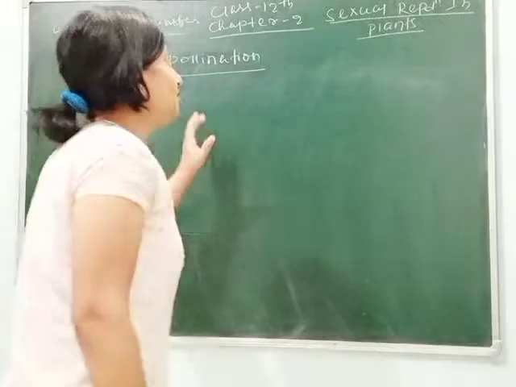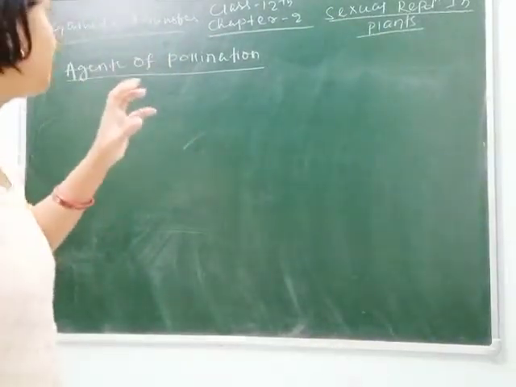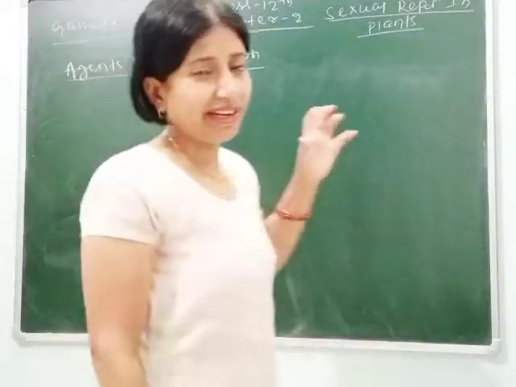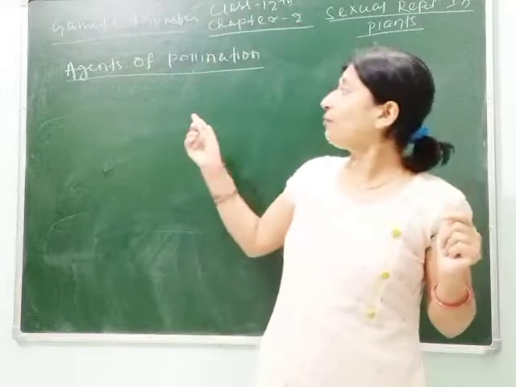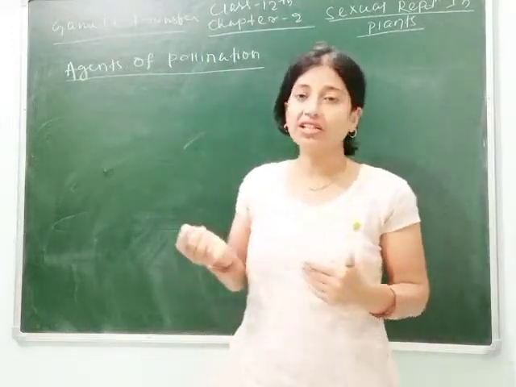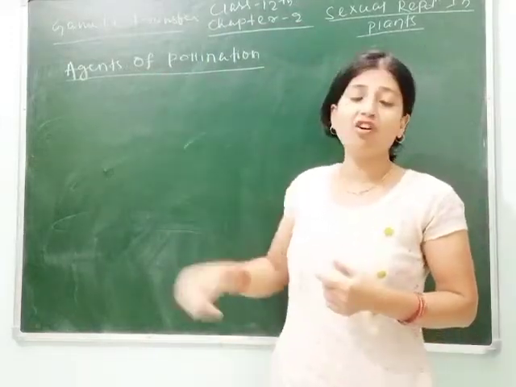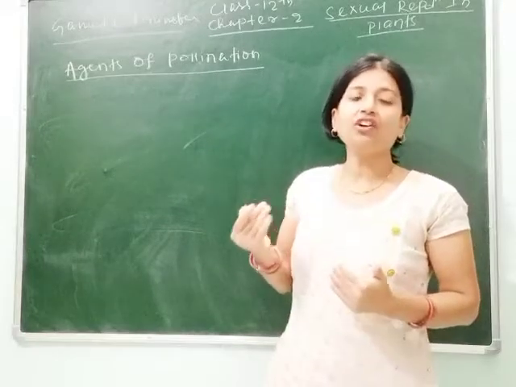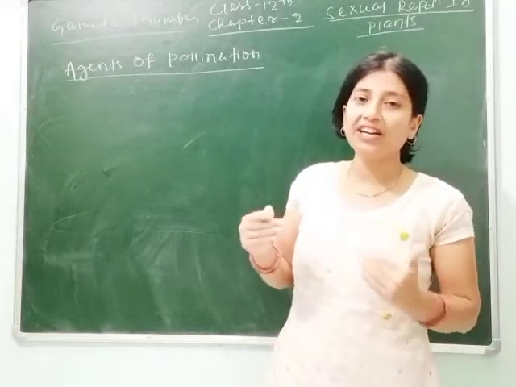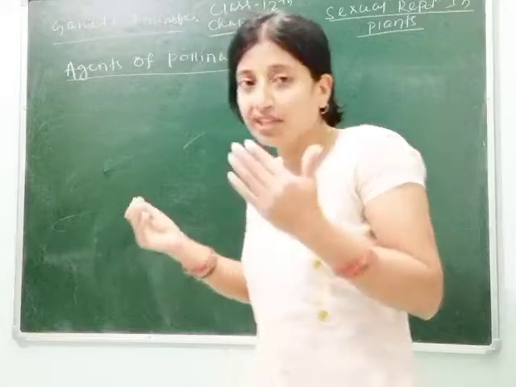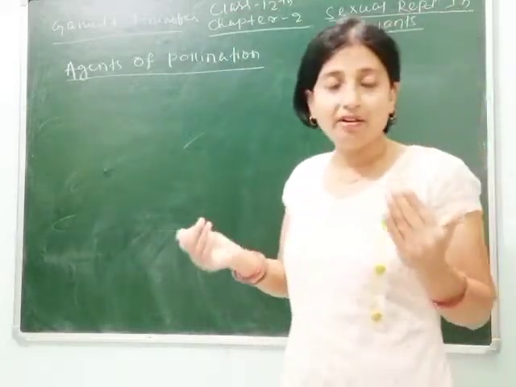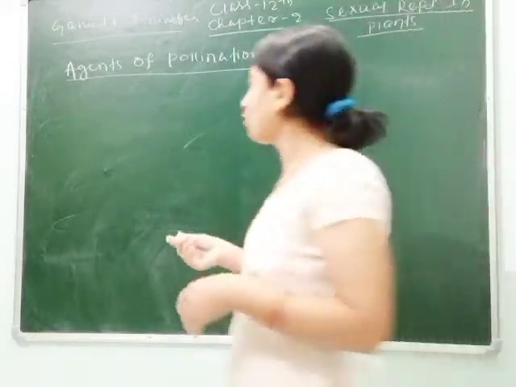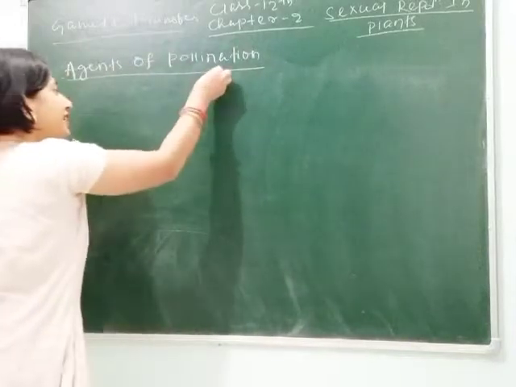We are continuing our chapter 2 of class 12, that is sexual reproduction in plants. In my last class, I told you about the kinds of pollination and today we will study about agents of pollination. Depending on the source of pollen grain, the pollinating agents also vary, whether the pollination is through air, water or through animals. So regarding this, pollination is divided into two types.